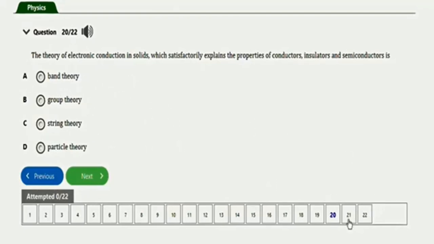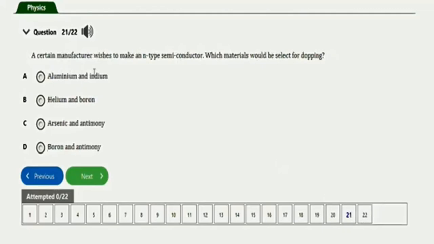Next question will be this one. A certain manufacturer wishes to make an n-type semiconductor. Which materials would he select for doping? So n-type basically is going to make use of the one that has arsenic, since it's n-type, arsenic and antimony. The right option is option C. Okay, so that is for this question.